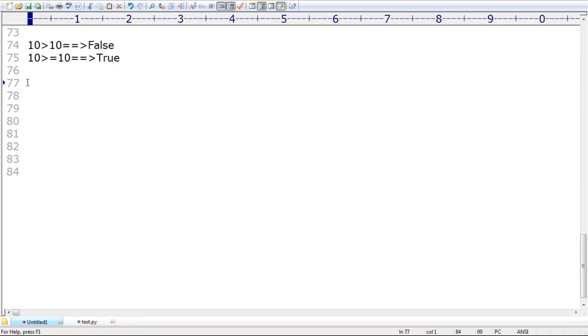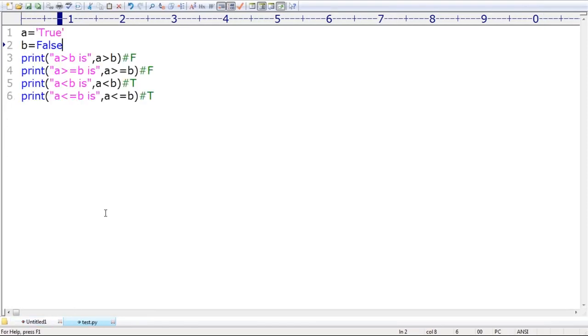What is the next terminology we require to talk about? There is one small important point you should be aware of, sir. Observe that. Up to this is clear. Relational operators you can apply for int type, for the string type, even for the boolean type also. Almost everywhere you are able to apply relational operators, right?